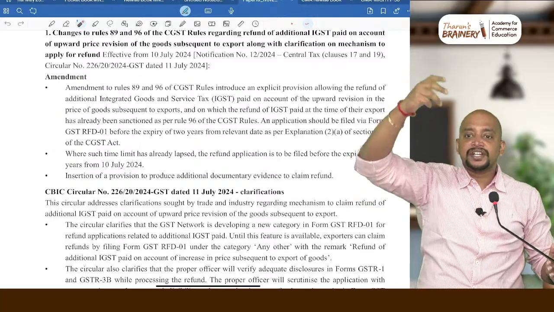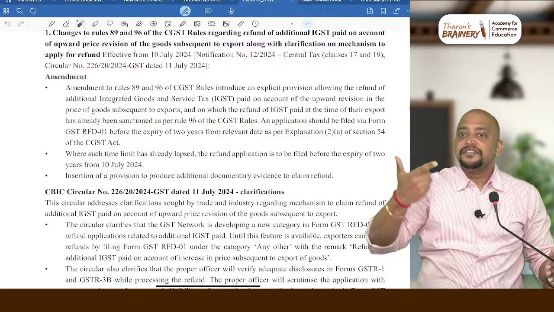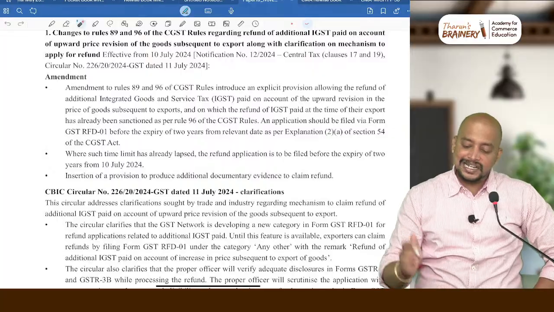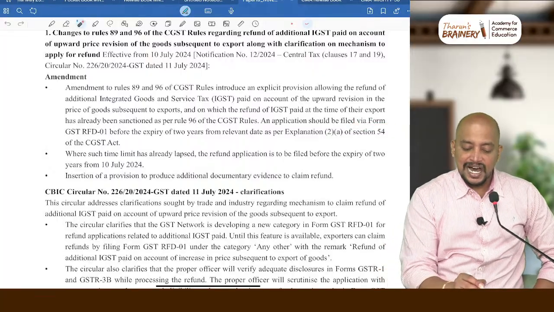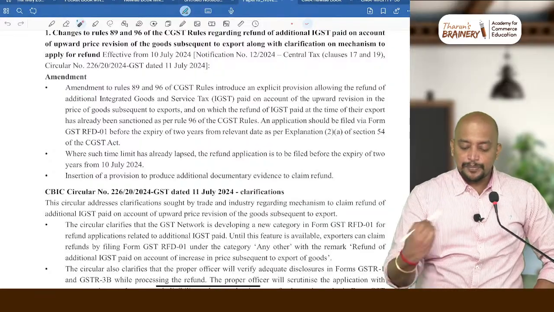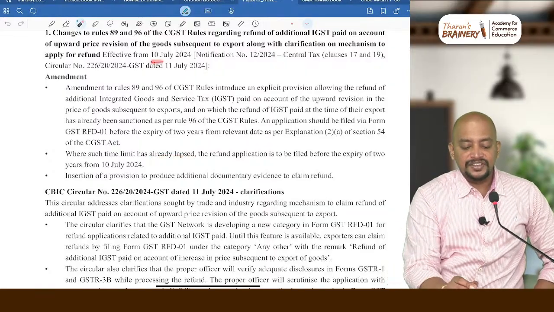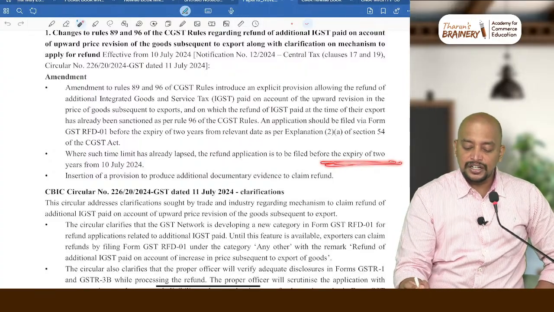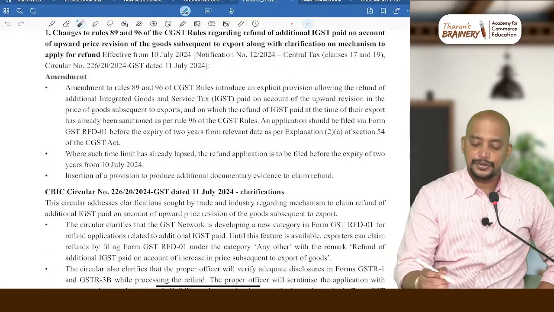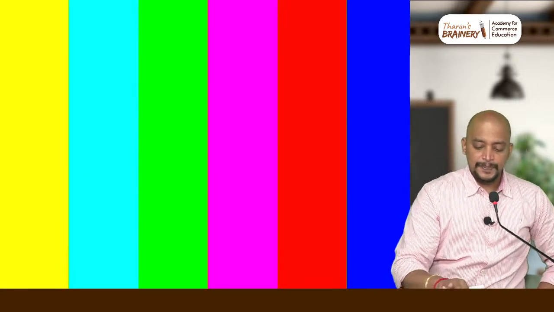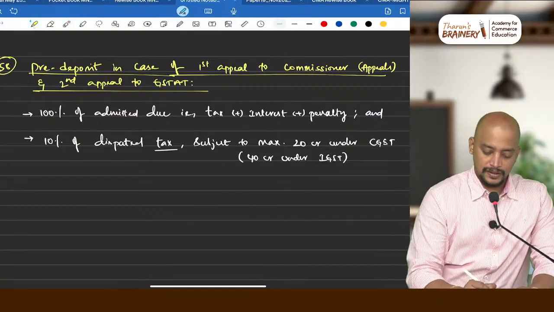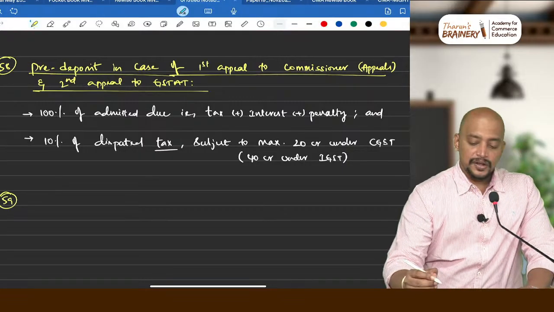When we make an upward revision, then we need to get an extra refund. Can we again go for application for refund? They are telling yes. Application should be filed via RFD1 before the expiry of 2 years. Suppose the time limit has already lapsed, this notification came from 10th July. So for past periods also, from 10th July within 2 years we can make it. Okay. So try to make note of this. Write down 59. Refund on account of upward revision in price.